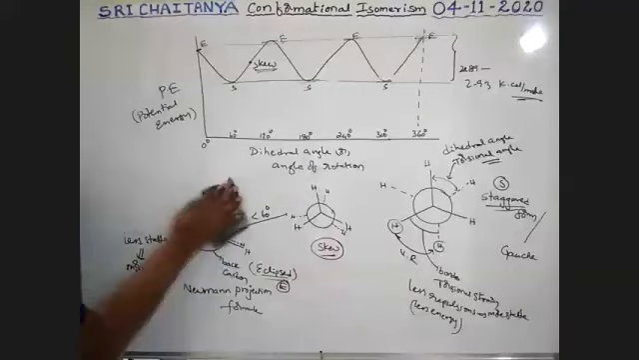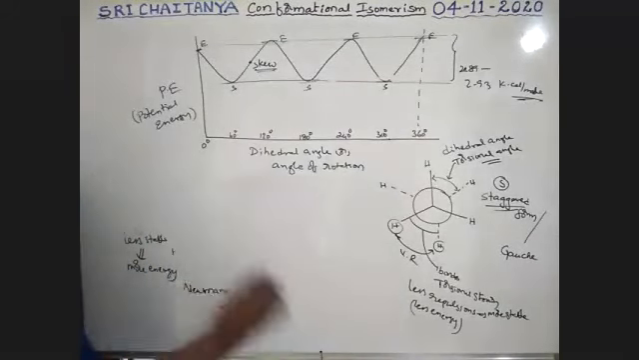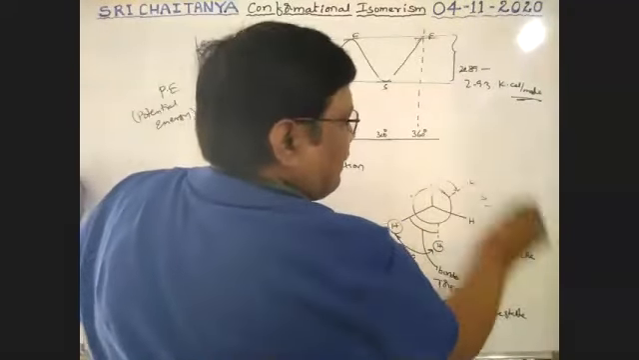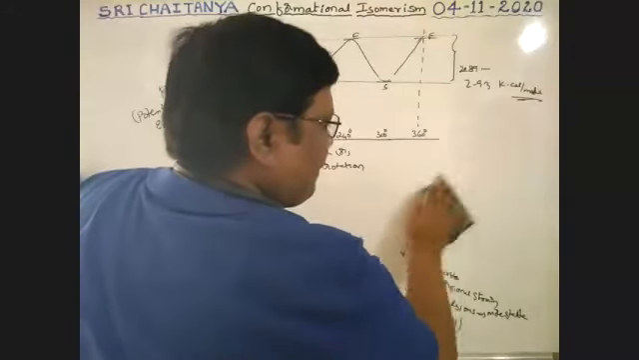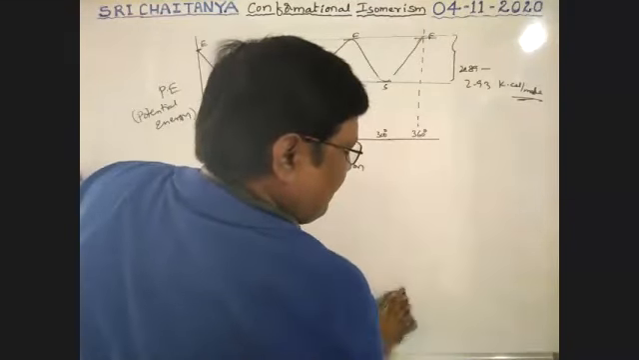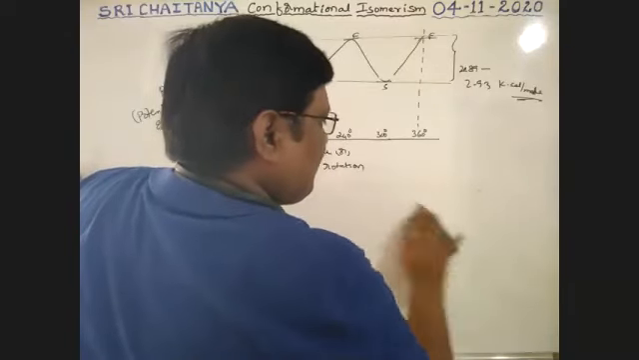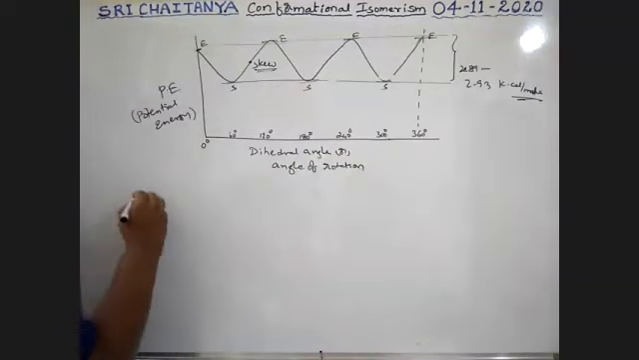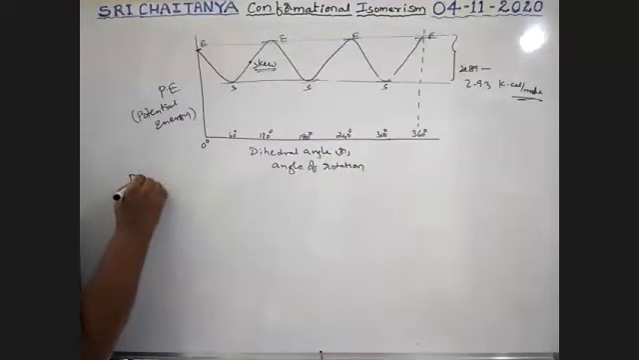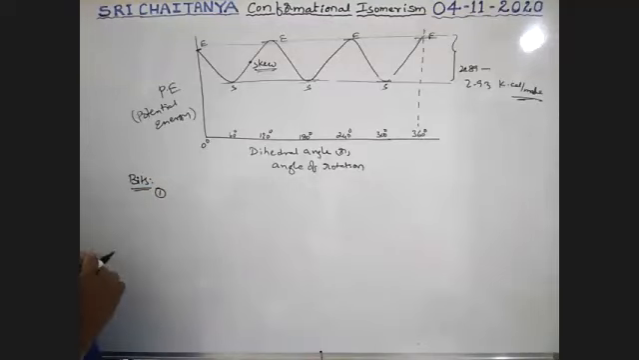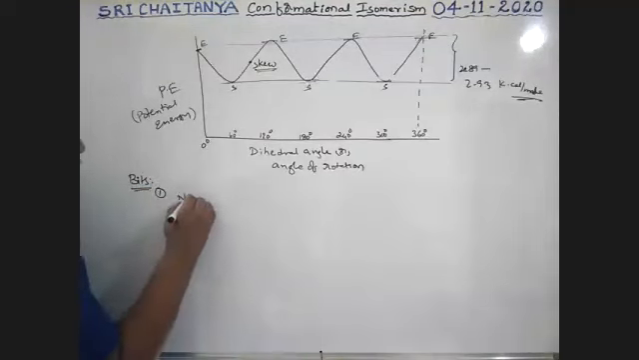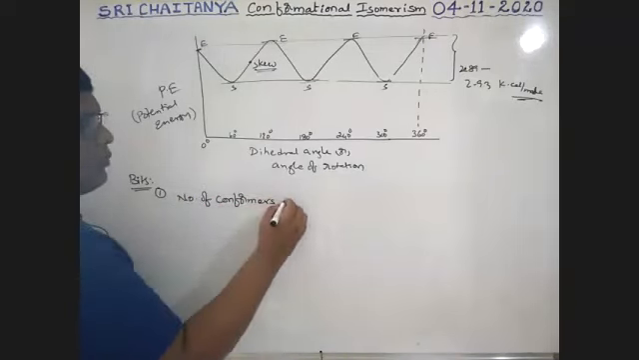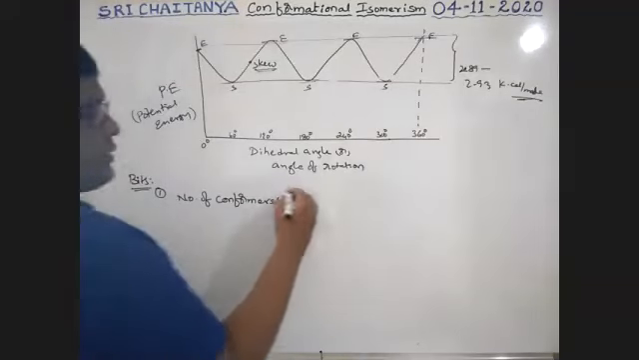Now, what is the order of stability of these groups? See here, first of all, the topics that end from this. First one, what is that? Number of conformers or conformational isomers.